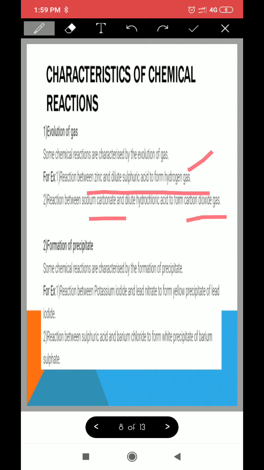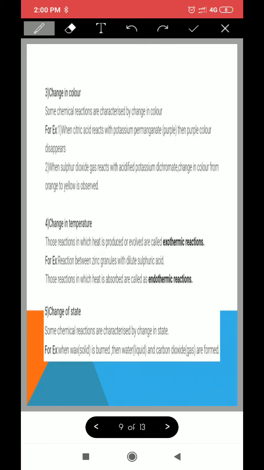Now next is formation of precipitate. Precipitate, the meaning all of you know. What is a precipitate? It is an insoluble solid formed on reaction of two solutions. Okay, so a precipitate is an insoluble solid which is formed. Which are the two solutions which we are reacting? We can take potassium iodide and lead nitrate. Okay, I will show you one activity for this. Just have a look.